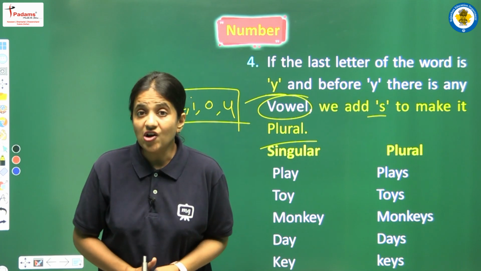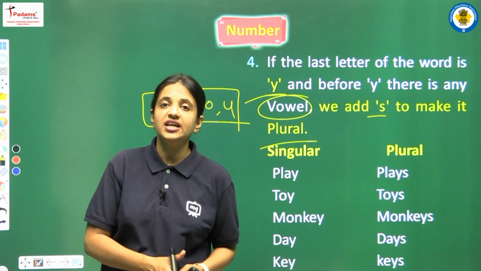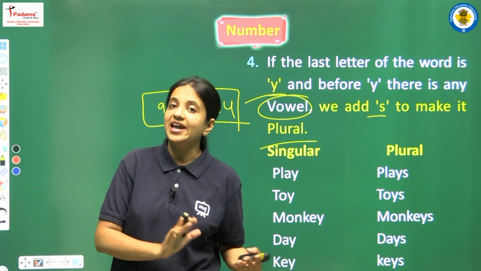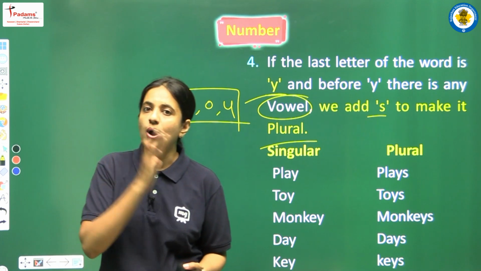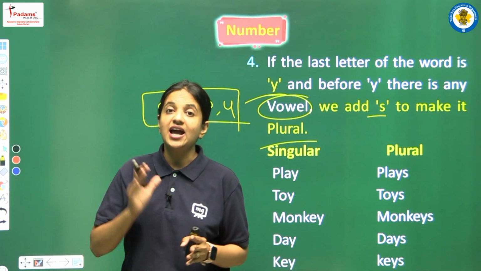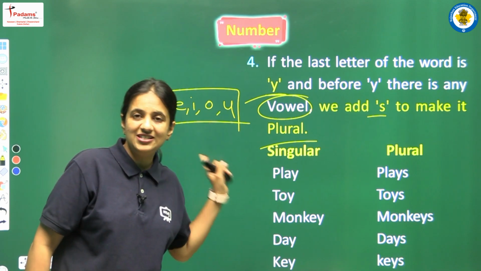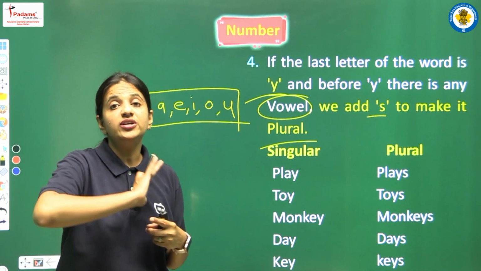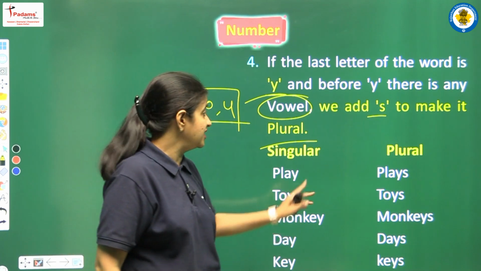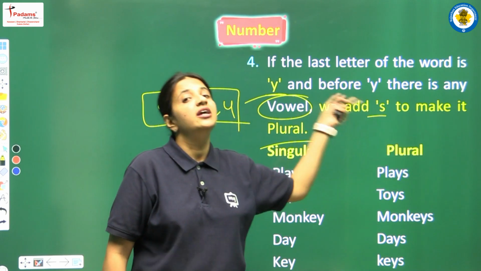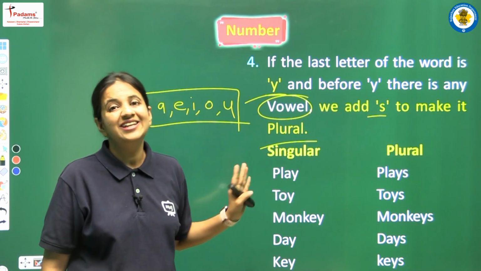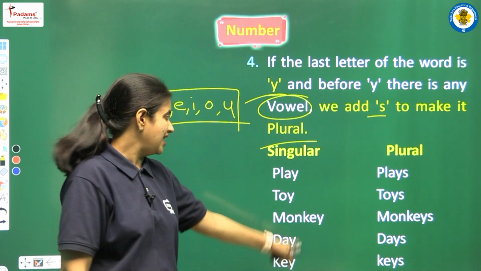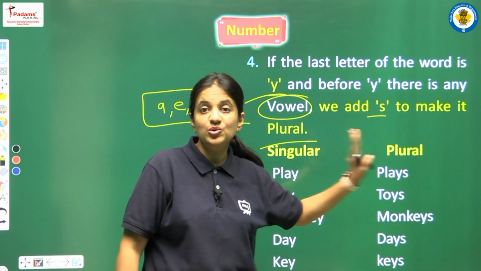So just learn all these rules, students, because we have to see what letter is there before Y. If before Y we have any consonant, then we have to remove Y, and in the place of Y we have to add IES. But according to this rule, if we have any vowel before Y, then we don't need to remove Y, but we just add S at the end of the word to make it plural. Okay, so students, no confusion should be there. Just learn all the rules, and yes, again we have some examples here to clear this thing.